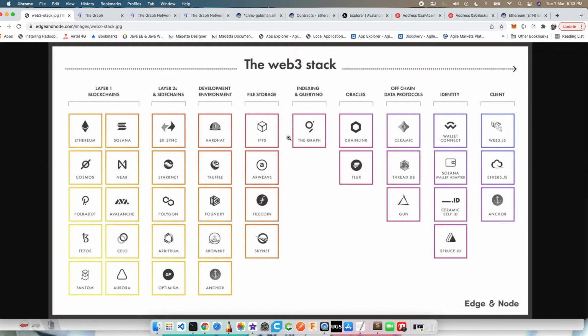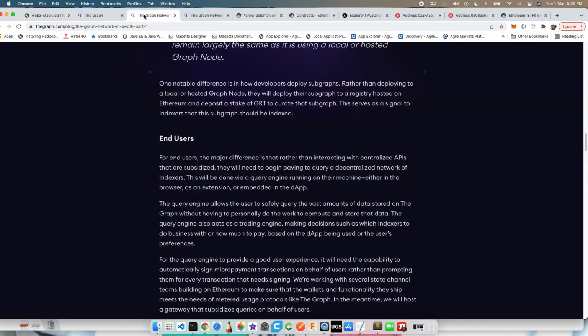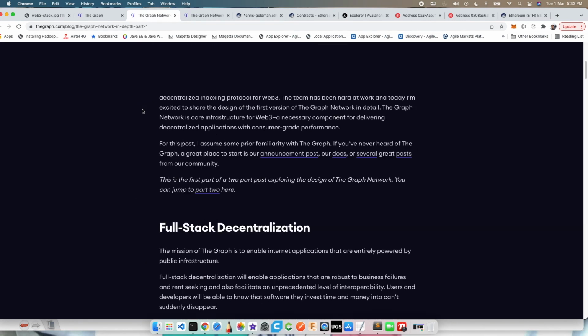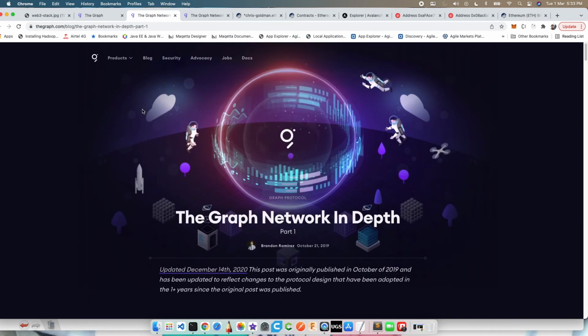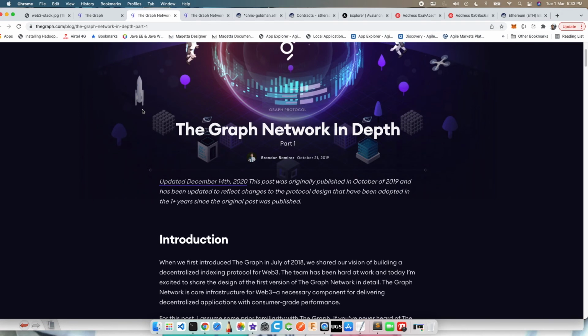I think it came out in 2017. The whole idea is that it's a decentralized way of indexing the blockchain. And there is a whole article which goes into The Graph network in depth. GRT is the token.